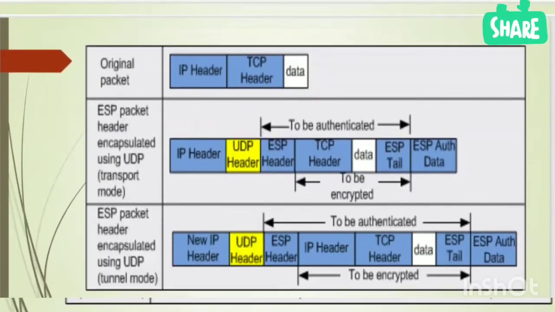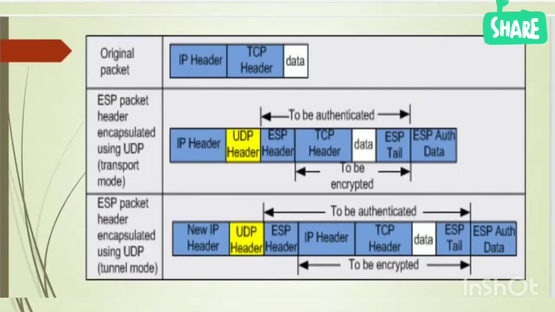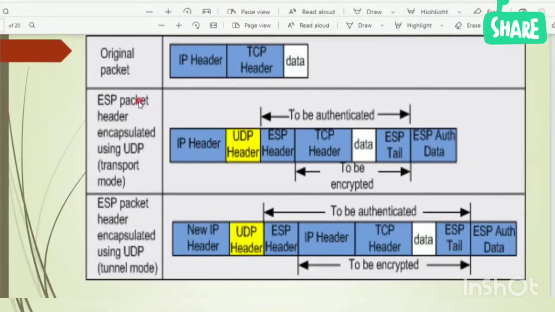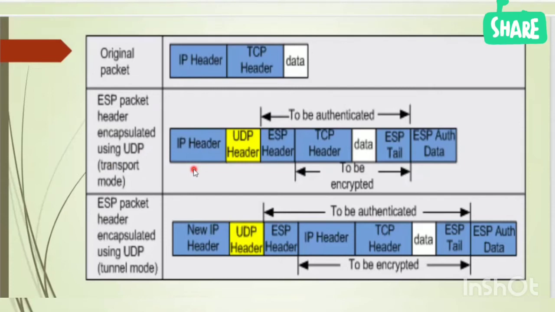Next, there is another mode called NAT traverse. Here you can see in transport mode, the original IP address is not encrypted. For example, now we have a NAT in between, somewhere a NAT configured router.